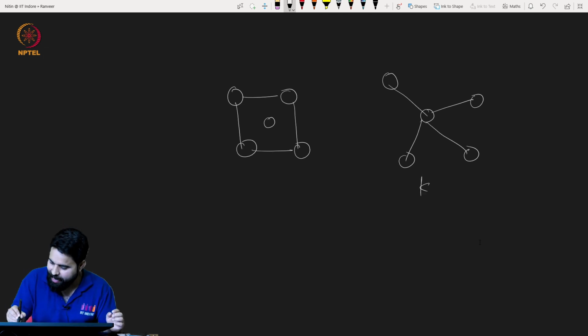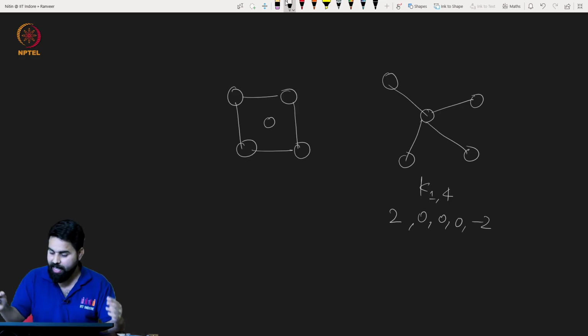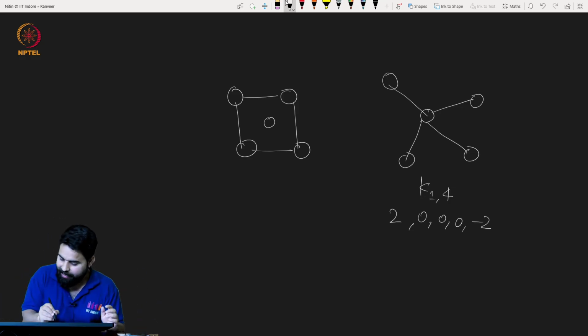So this is nothing but K_{1,4}. We have already seen the eigenvalues of a complete bipartite graph. So this is 2, minus 2, then 0, 0, 0. And then similarly for the other graph, you can actually verify that its eigenvalues are the same.